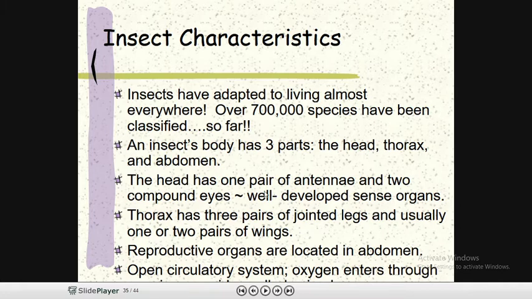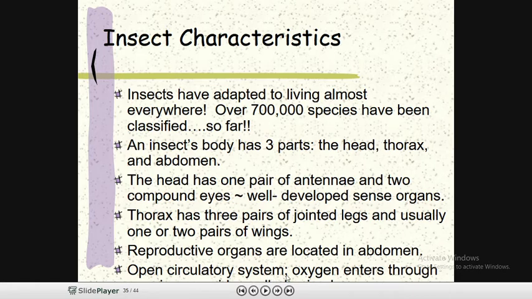The head has one pair of antennae and two compound eyes developed for sensation, so the antenna is called a sense organ. The thorax has 3 pairs of jointed legs and usually one or two pairs of wings. Reproductive organs are located in the abdomen.